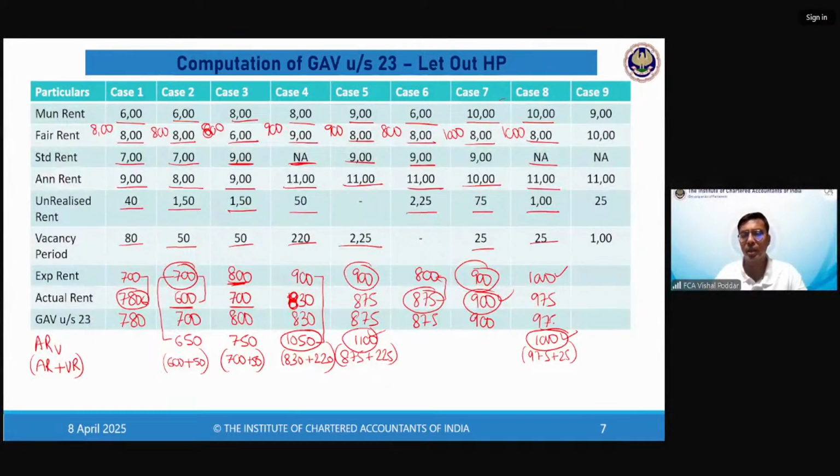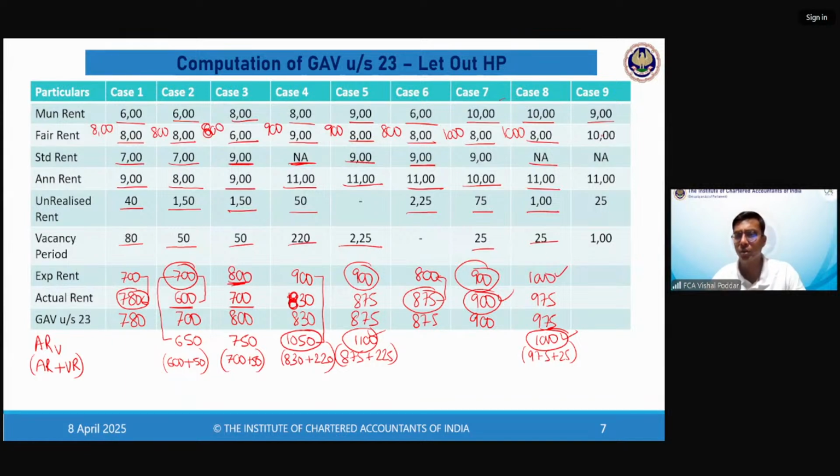So my answer is 975. See, ER is your last option. ER is selected only in one case where ER is higher. Until ER is higher, you will never select ER as your GAV. If ER and ARV are same, you will still select ARV. And when I say you will select ARV, it means finally your answer will be AR because ARV never becomes the answer. I hope this is clear.